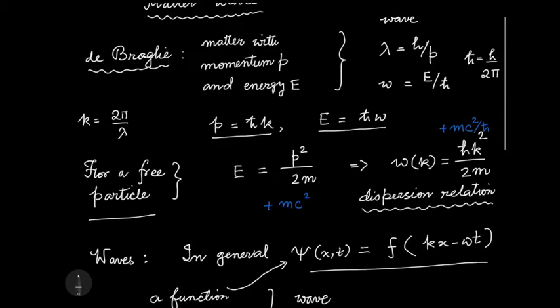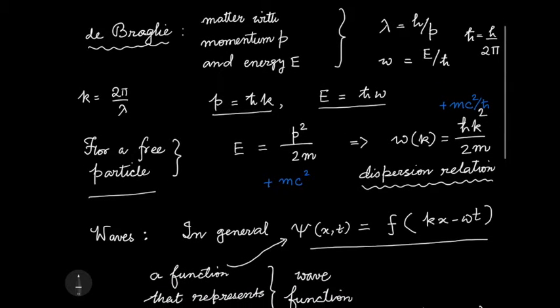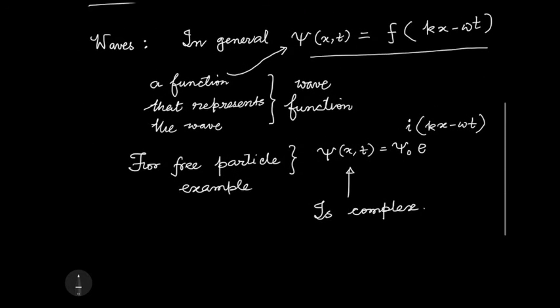The discussion that is going on right now is completely in accordance with the old classical mechanics that you knew before you studied special relativity. And we have learned that in general the function that represents the wave may look like this, but for a free particle example, or any example in quantum mechanics, this wave has to be a complex function.